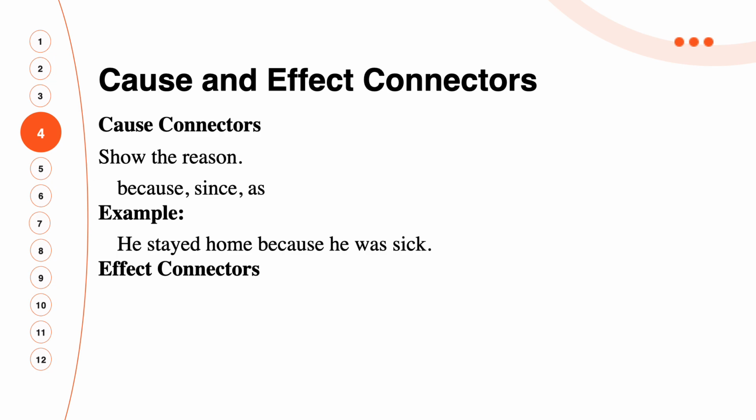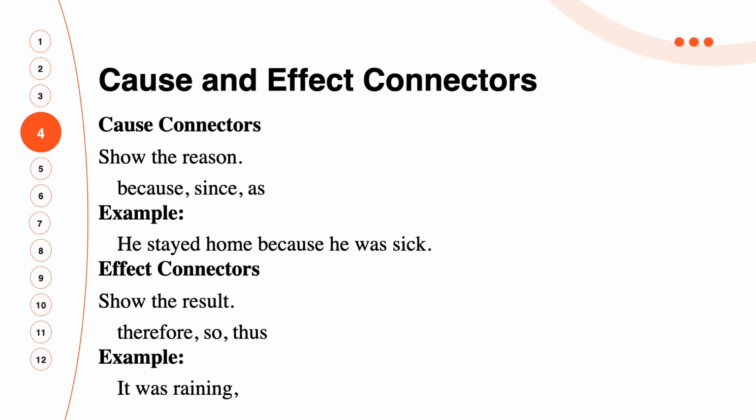Now let's talk about effect connectors. They show the result: therefore, so, thus. Example: it was raining, so we stayed indoors. In this one, it was shown that it was raining, so we stayed home.